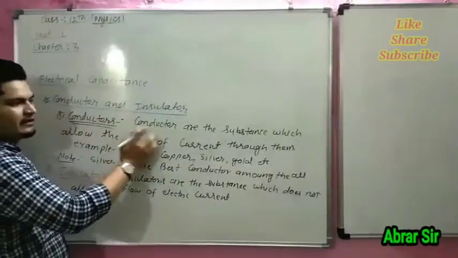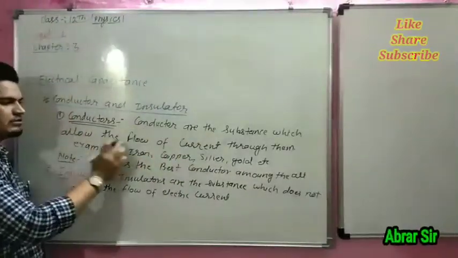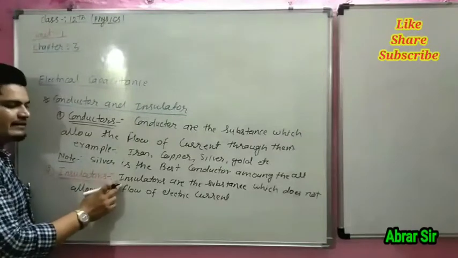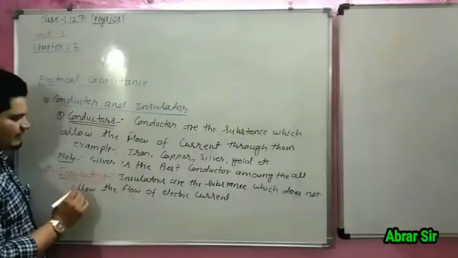Opposite of this, conductors are the substances which allow the flow of electric current, and insulators are the substances which do not allow the flow of electric current.